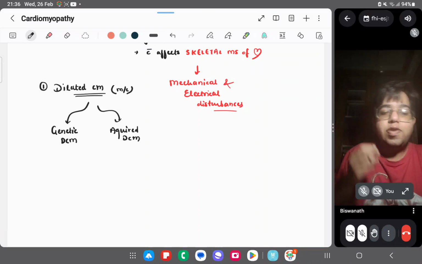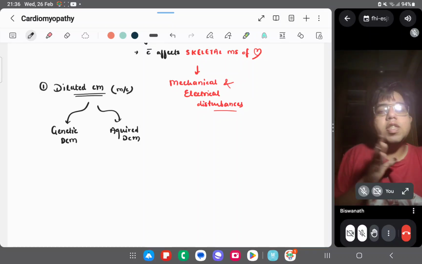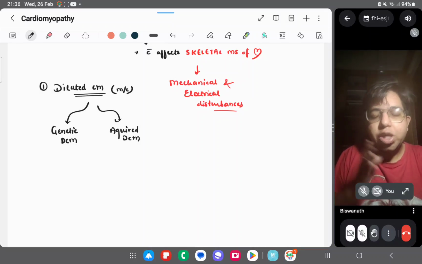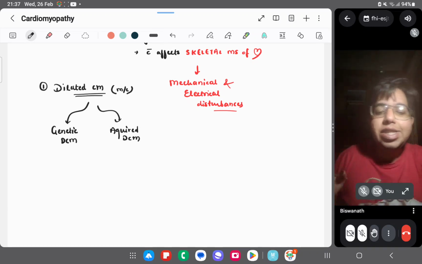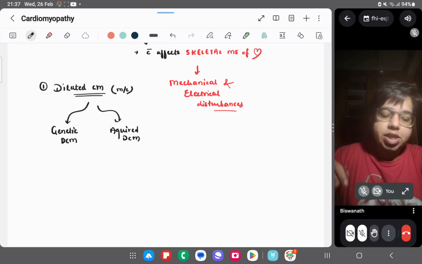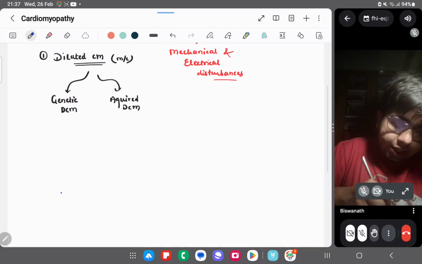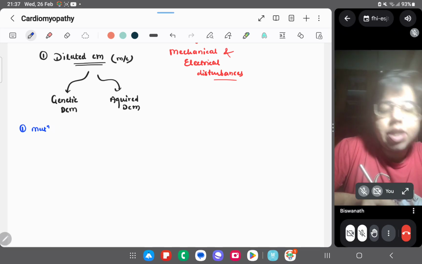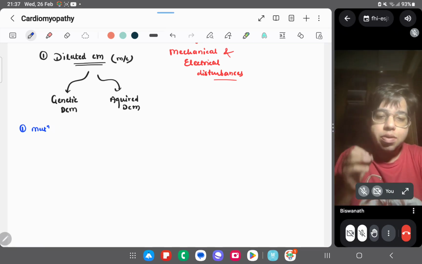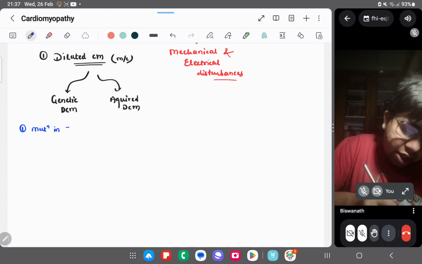In genetic causes, we have a very characteristic one: the titin gene mutation, in which you will see ninja star nuclei, right? You must have heard that the titin gene is the largest gene, right? Mutation in the titin gene.